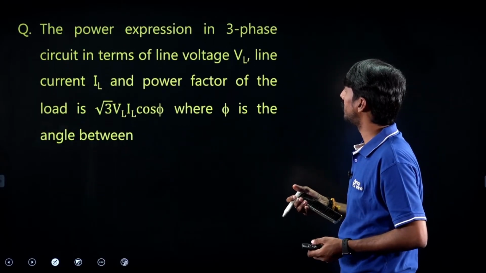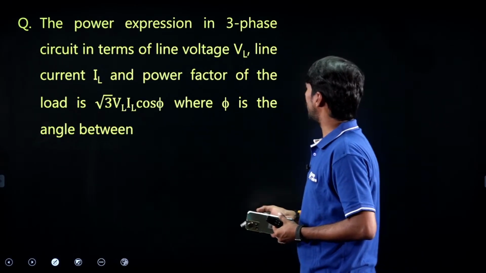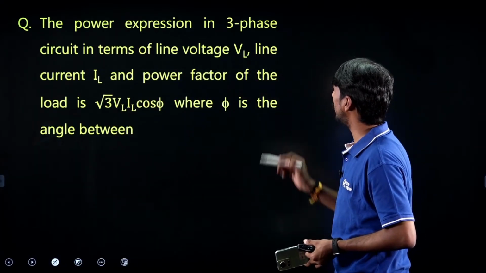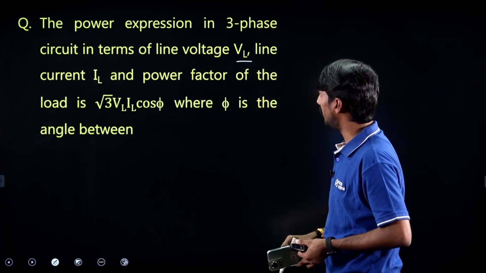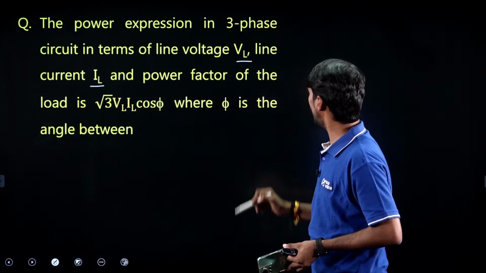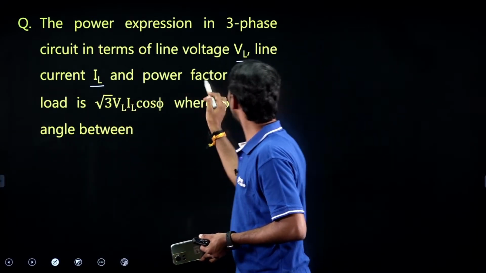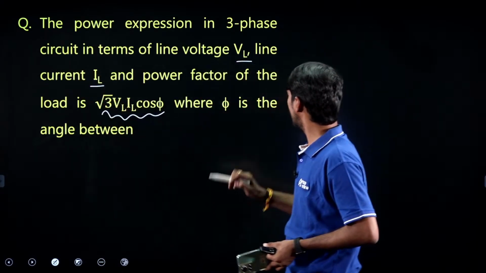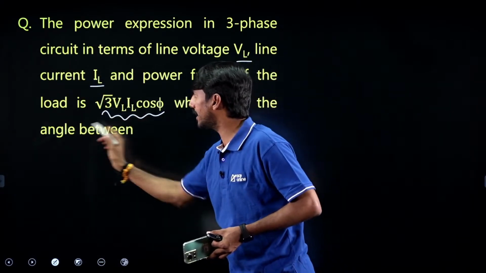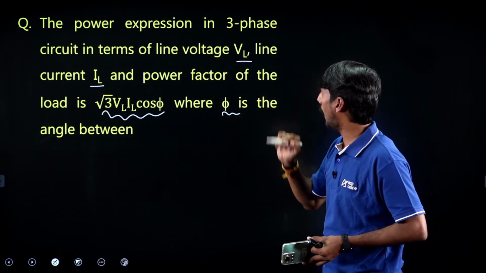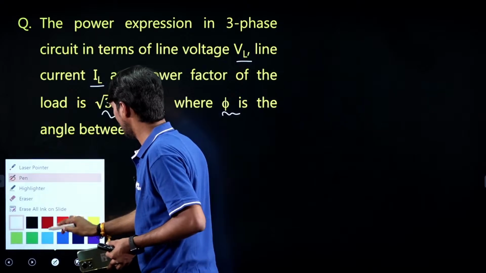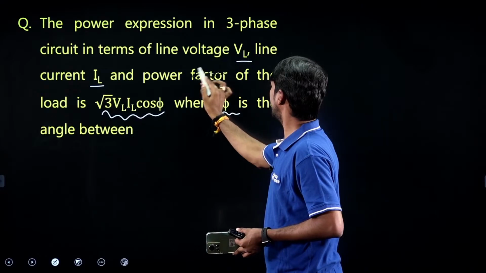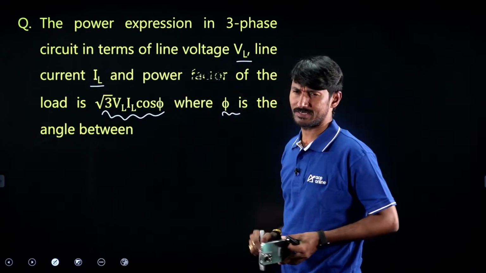Next. The power expression in a three-phase circuit in terms of line voltage VL, line current IL, and power factor of the load, correspondingly cos phi, where phi is the angle between... or I can say, the power of the load is like this, no problem.